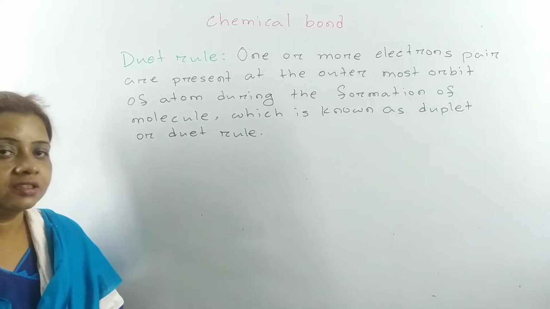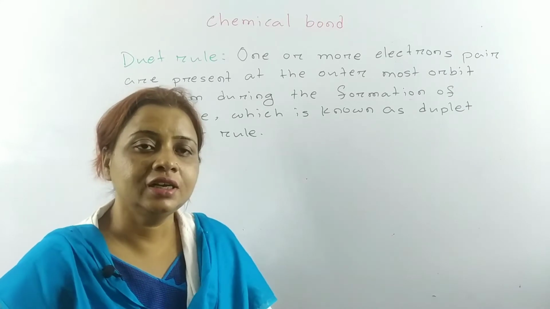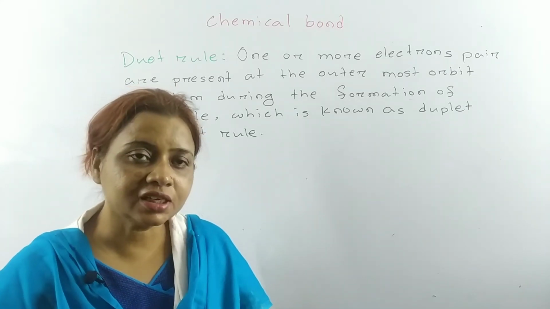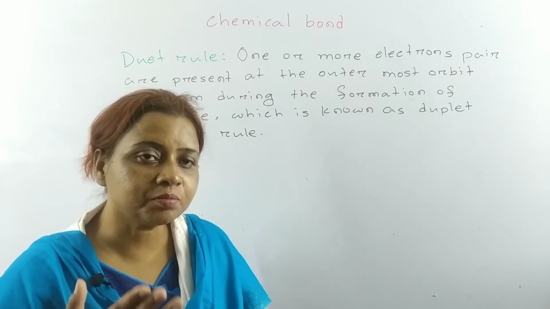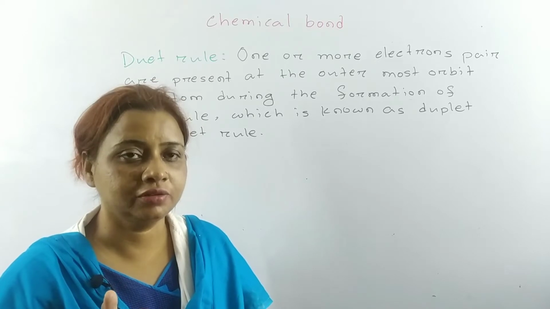One pair or more than one pair of electrons exist at the outermost shell of any atom. That means electrons exist in paired form. This is called the duet rule.